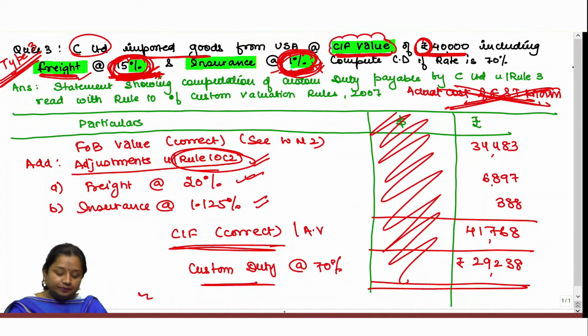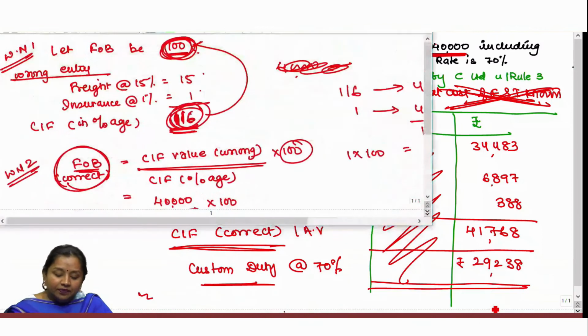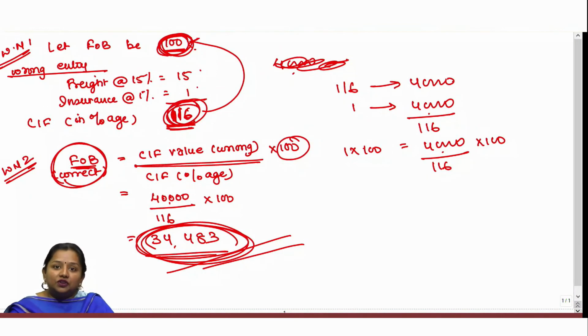And this rectification is very simple. You can do it through linear programming, which generally happens in your study material, or you can do it through the simple unitary method. In the given question, CIF value has been given as 40,000 rupees, including freight 15% and insurance 1%. So we have to consider the unitary percentile for it. Let FOB be 100, because either freight or insurance, that is 20% or 1.125%, has to be determined on FOB, and percentage refers to 100.